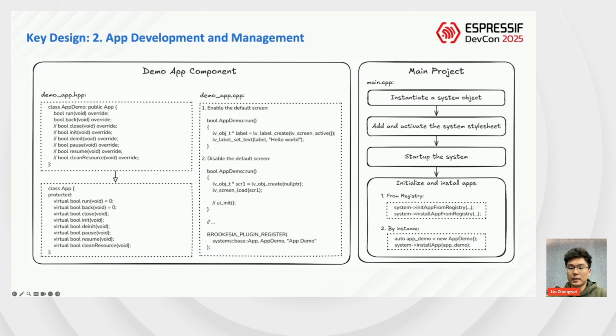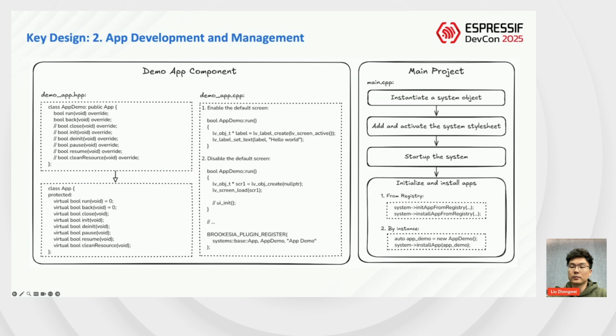Regarding UI creation, we support two methods. Method 1, when the app enables the default screen, it can directly acquire and use the blank screen provided by the system. This is the most common LVGL development approach. Method 2, when the app disables the default screen, it needs to manually create a new screen. This fits perfectly with the Squareline Studio workflow. Simply place the exported source file into the app component and make some modifications to get it running.